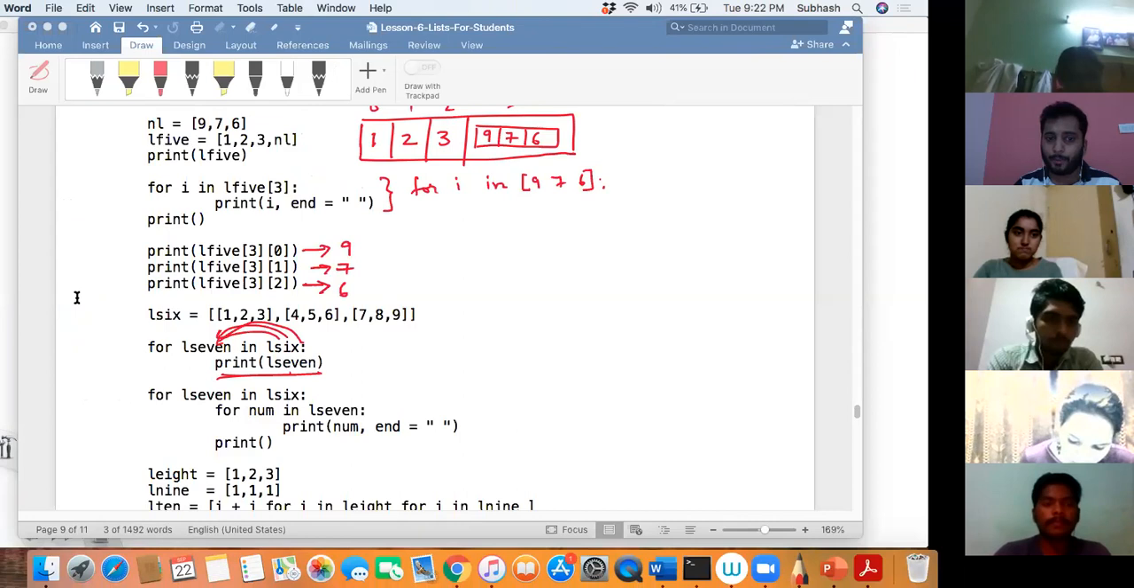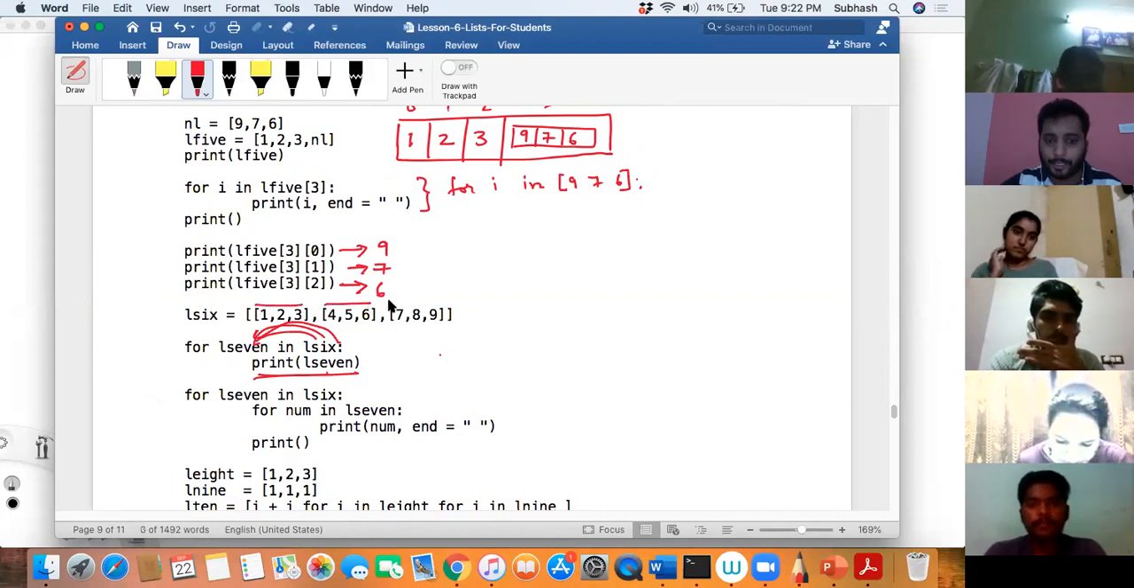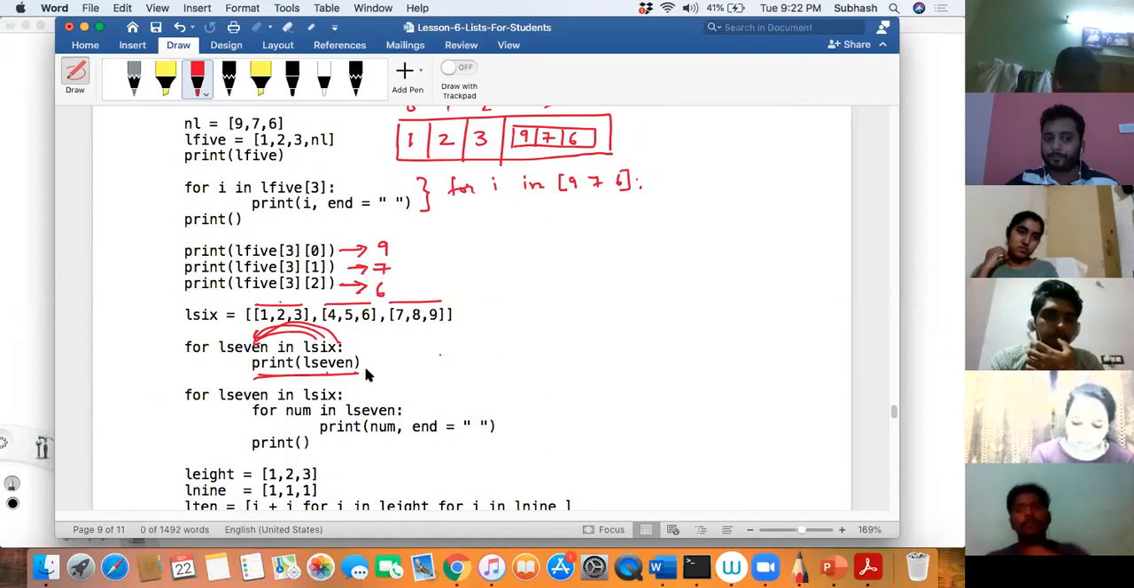First 1, 2, 3. This is the first element, the 0th element. Then the 1st element, then the 2nd element will get printed like this. What is the first element in this? This is the first element, this is the second element, and this is the third element. So it takes the first element in L7, prints it, then the second element, prints it, third element, and prints it. Yes or no?